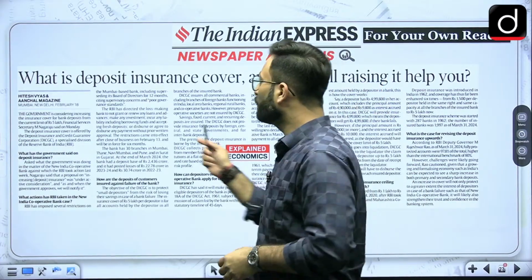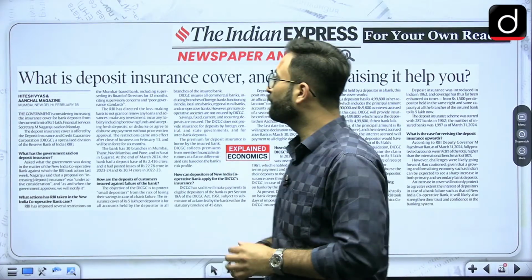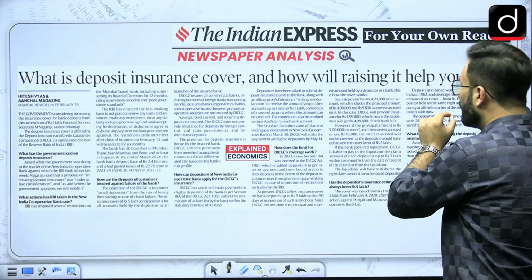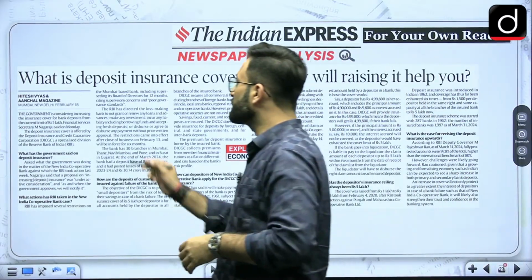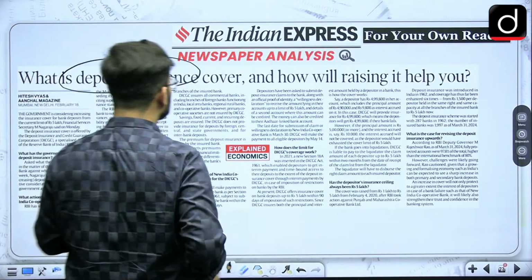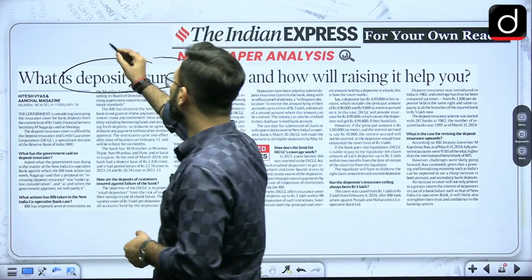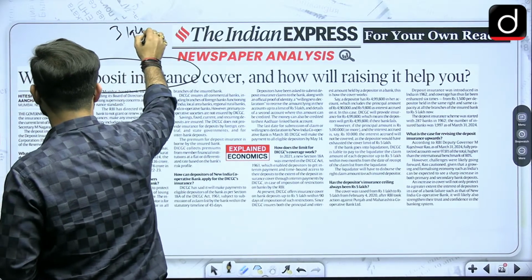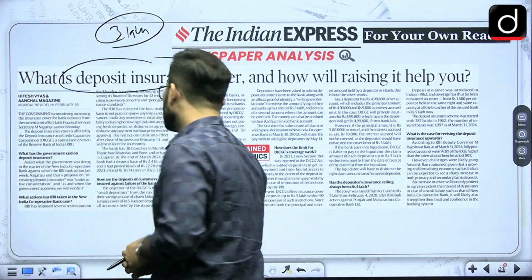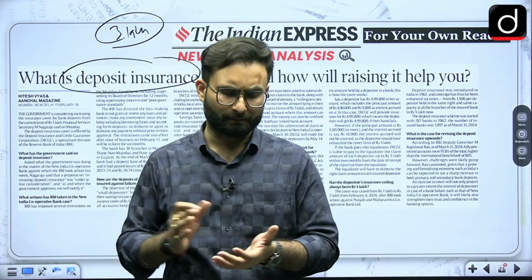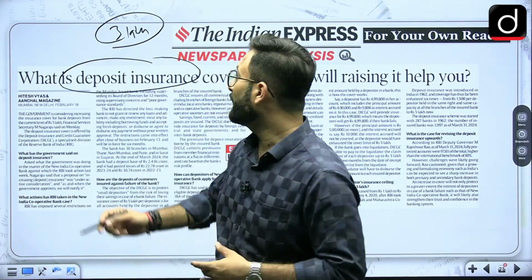Now for your own read, there is this article: what is the deposit insurance cover and how will raising it help you? Now I'll tell you what deposit insurance is. Let's say you have some money in the bank, some 3 lakh rupees. After some time, the bank declares insolvency. The bank does not have the assets. Now what will happen to your deposits?